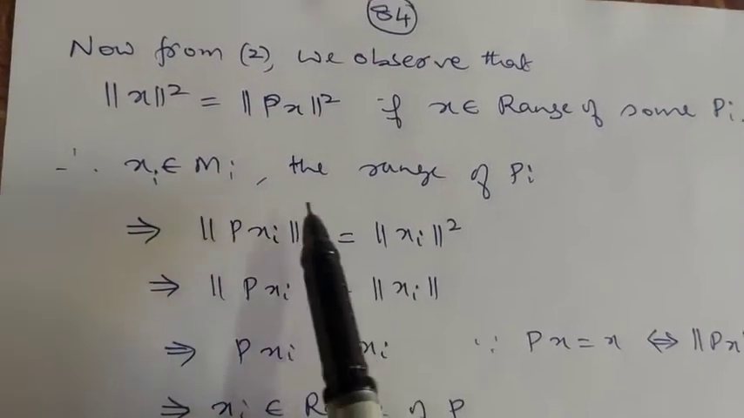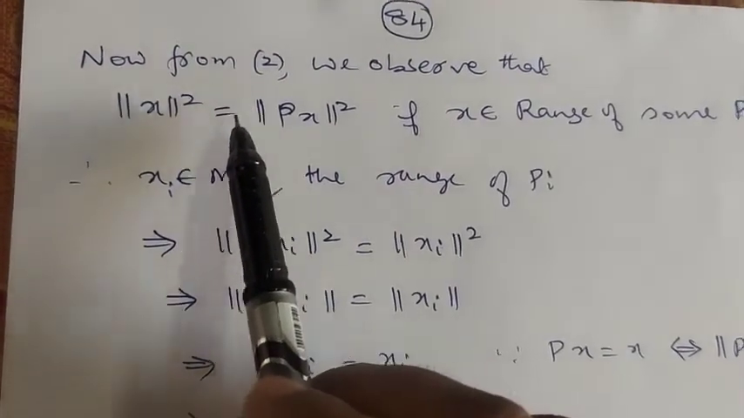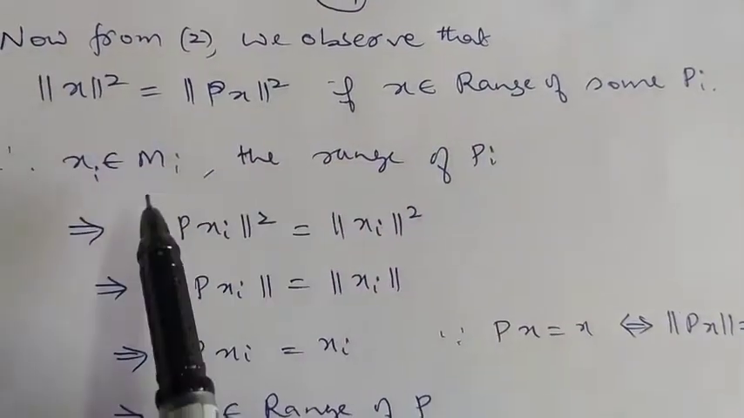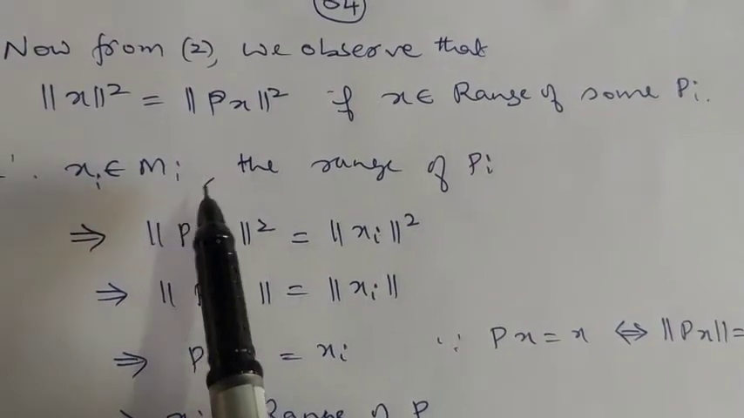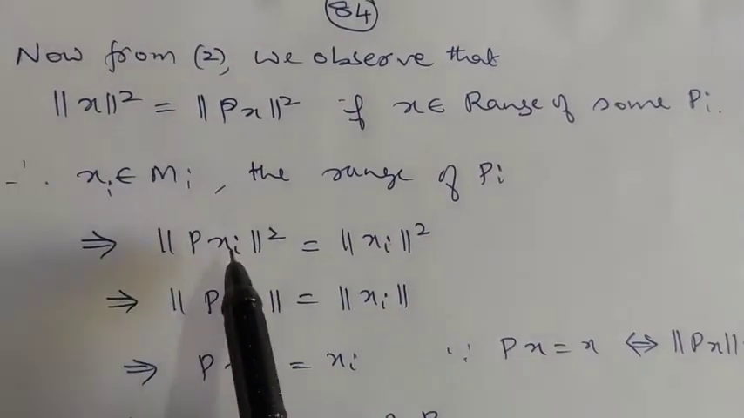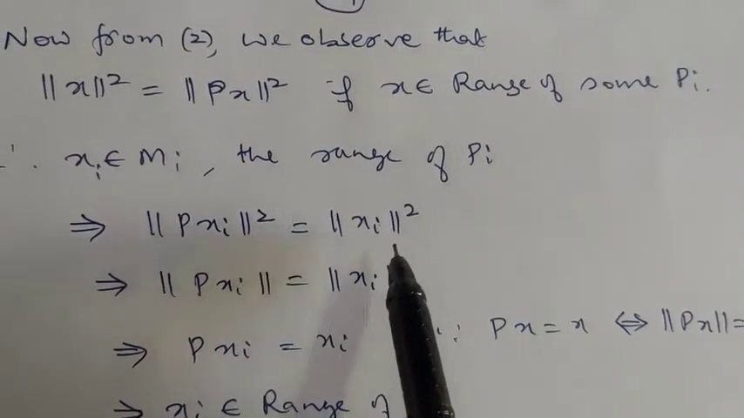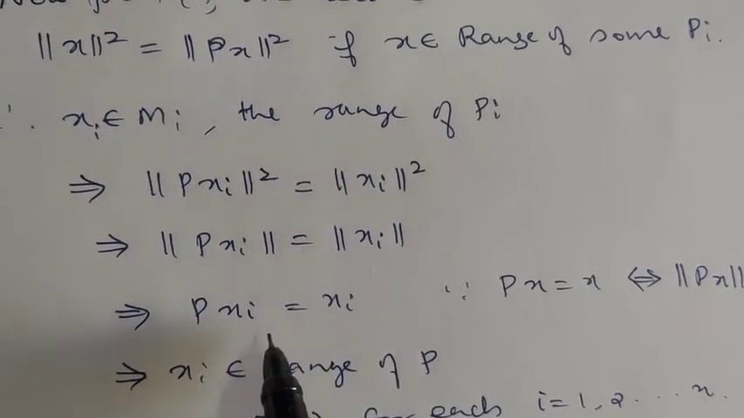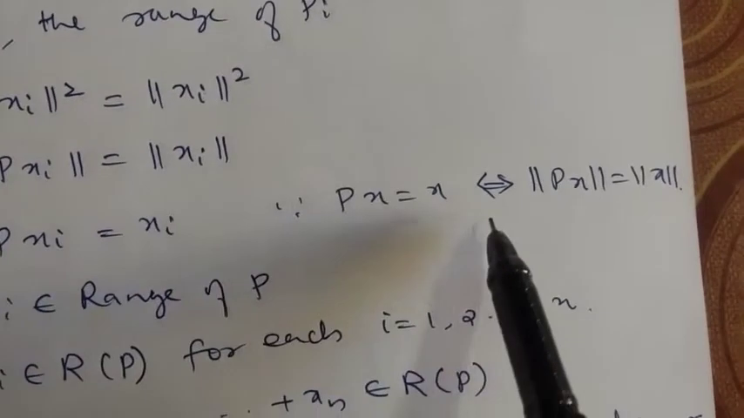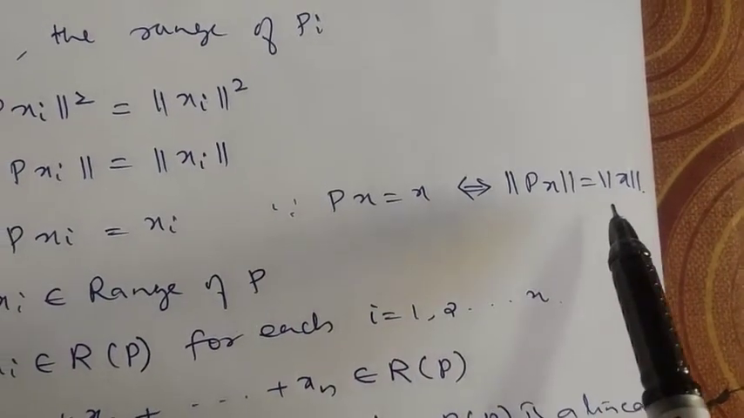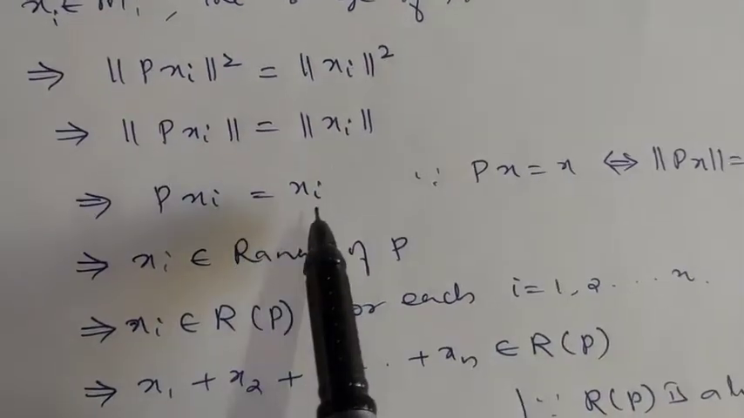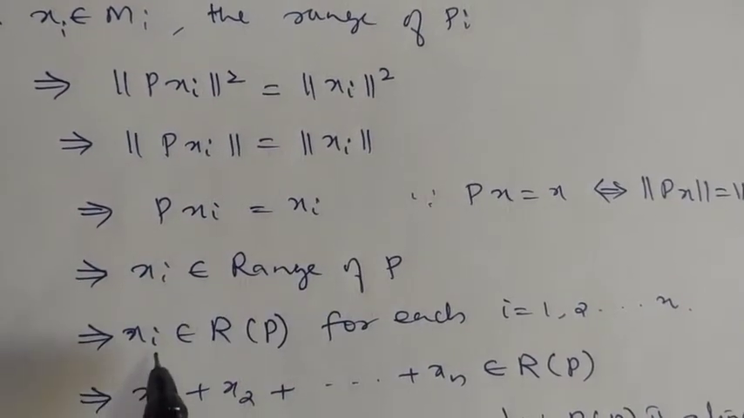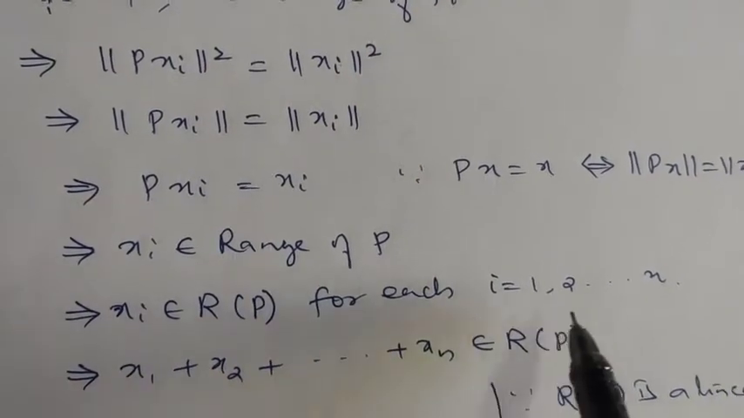Now look here, from (2), the norm of x squared equals the norm of P of x squared if x belongs to the range of some Pi. Now xi belongs to Mi, the range of Pi, means the norm of P of xi squared is the norm of xi squared. This implies the norm of P of xi is equal to the norm of xi. This implies P of xi is equal to xi, because P of x is equal to x if and only if the norm of P of x is equal to the norm of x. Now P of xi is equal to xi implies xi belongs to the range of P, for each i equal to 1 to n.